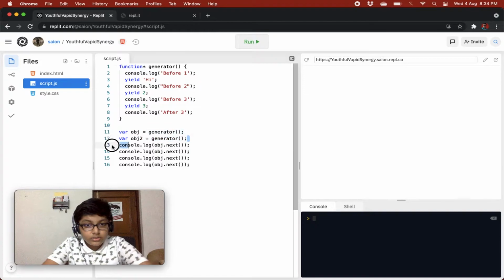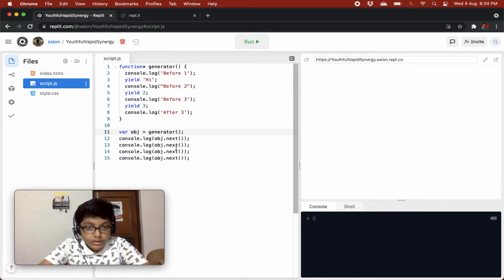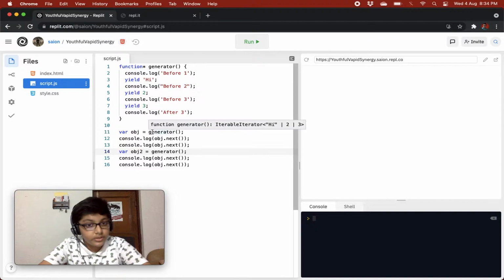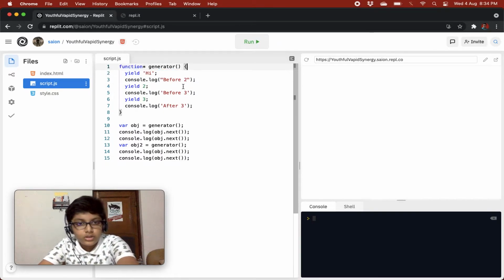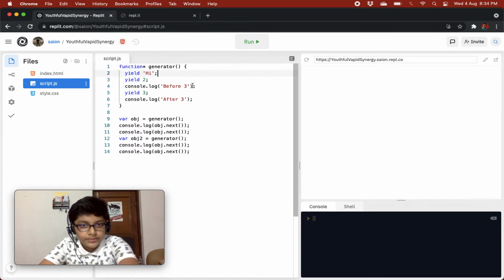So let's do this over here, Command X, Command V. You must be thinking that this must have reset the value of your generator function. It must have done object.next, so it will show hi and before 1. So let's just remove these logs to make everything easier.